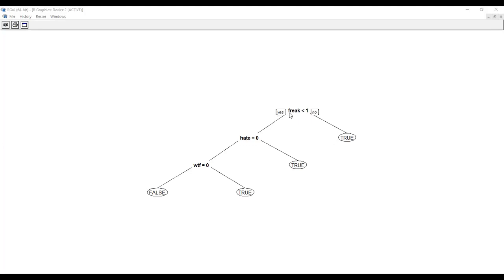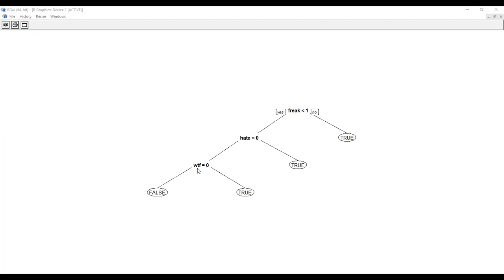So if this word is less than 1, but the hate word is there, hate word equal to 0. 0 means no word, that means no such words are there. It means we can check with the WTF word. If it is not, this side will be what? Yes, this side will be no. Not equal to 0 means more than 1 time or any time. If this word is there, it means true, a negative statement about the product. So if this word is not there, this word is not there.